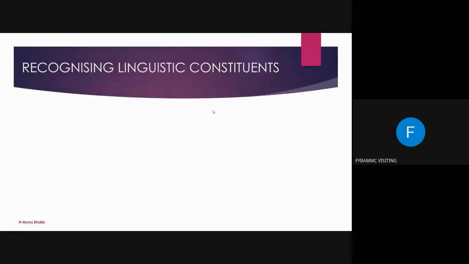Okay, so I was talking about, sorry for this glitch. Anyways, we were talking about how to recognize the linguistic constituent. Basically, when you know the root words, you can make new words. If we have to add something to a word, how is a new word formed? Basically, either by adding a prefix or by adding a suffix.